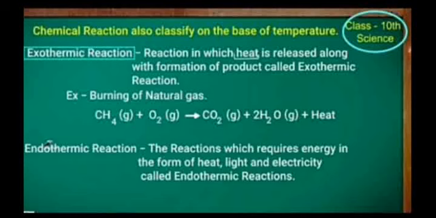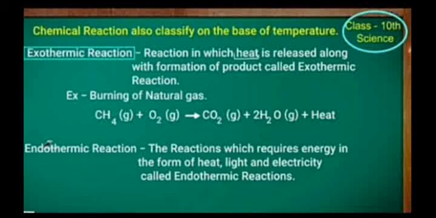Chemical reactions are also classified on the basis of temperature. On the basis of temperature, chemical reactions are classified into two categories: exothermic reaction and endothermic reaction. First, exothermic reaction. The reaction in which heat is released along with formation of product is called an exothermic reaction. For example, burning of natural gas.